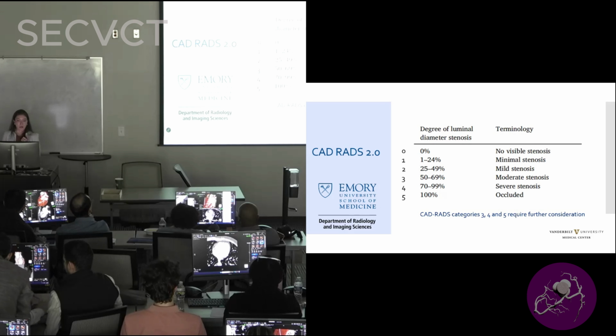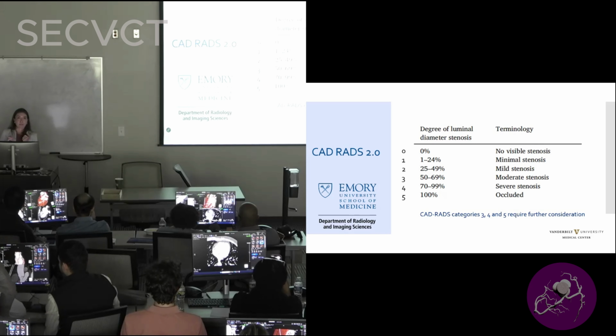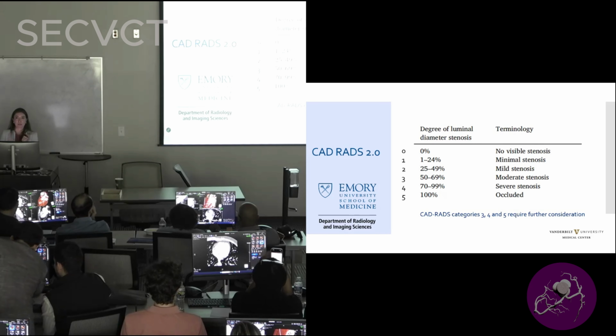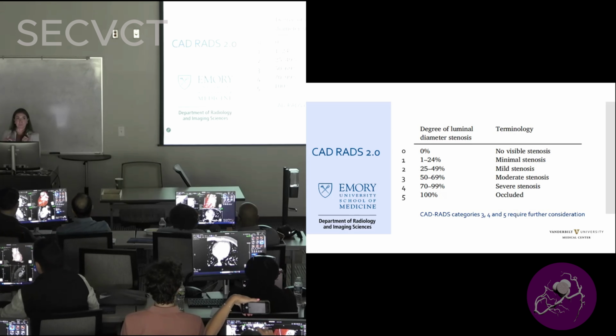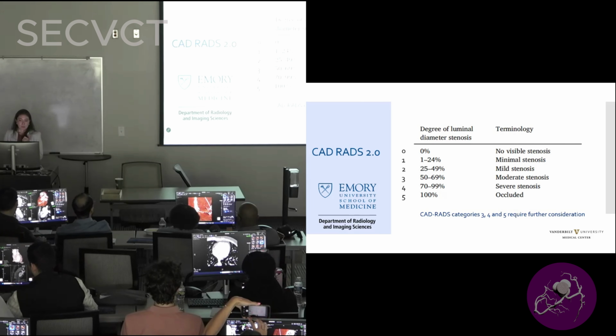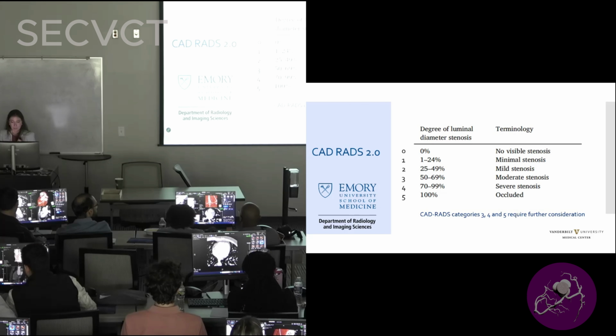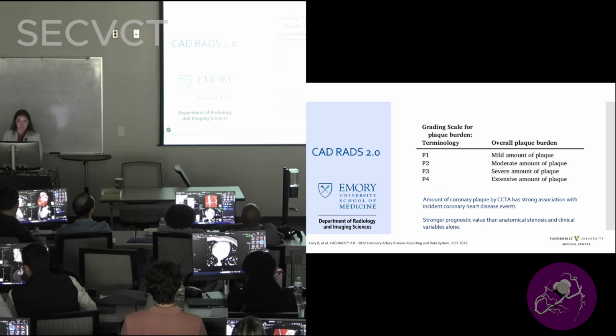And 1 to 24%, so that's considered minimal stenosis. 25 to 49 is mild stenosis. 50 to 69, CAD RADS 3 and above, that's when we start thinking about additional methods of making a diagnosis. And so that's going to include your moderate, your severe, or 5 being your CTO, which we have seen one today. The second part of the CAD RADS classification is now going to tell us about plaque burden.